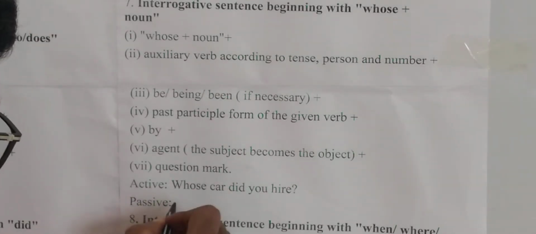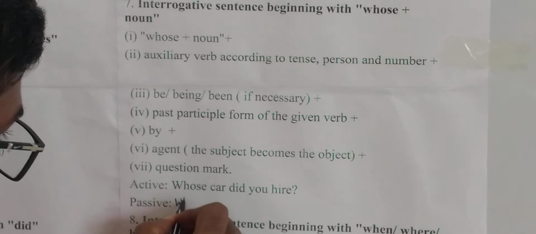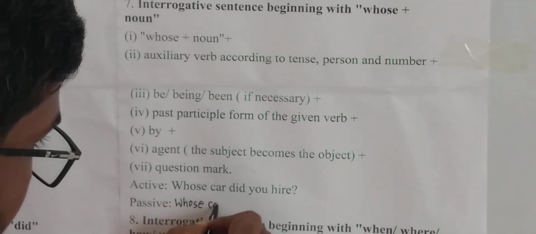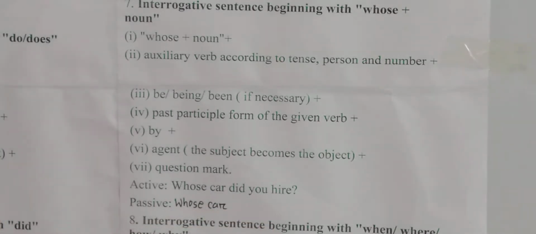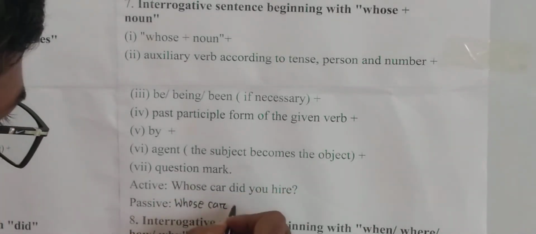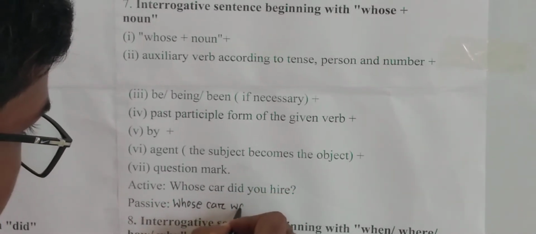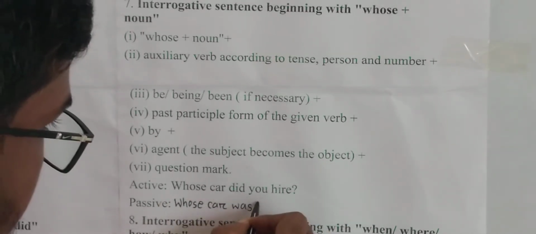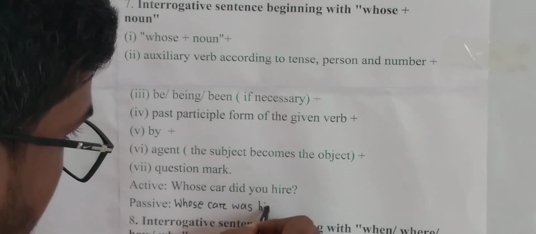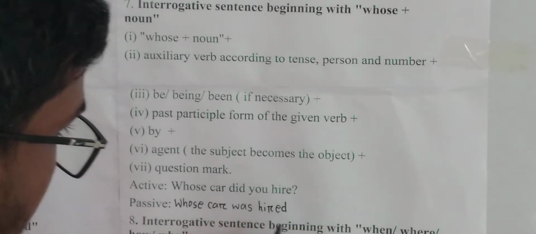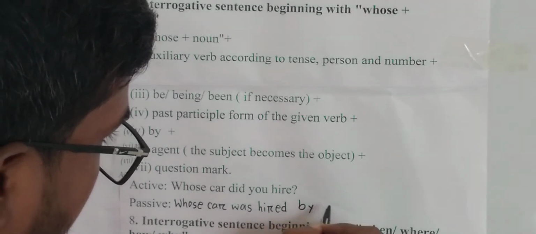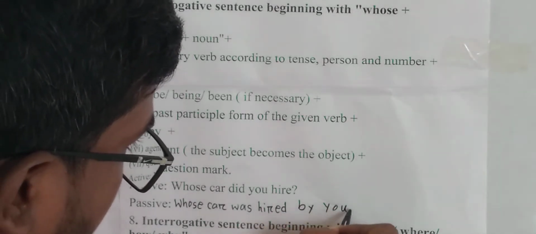Okay, look at the passive sentence I am writing. Which car was hired by you?